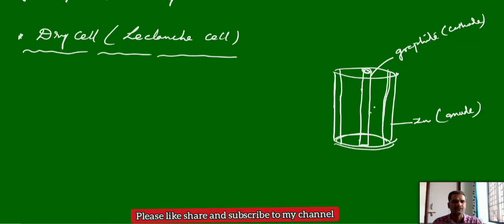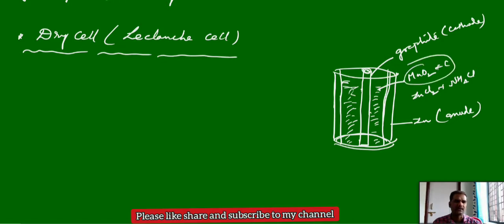In between the graphite and zinc we fill the electrolyte. Mostly this is a paste of manganese dioxide and carbon, and apart from this we take a mixture of zinc chloride and ammonium chloride. Zinc chloride and ammonium chloride act as the electrolyte, and around the graphite or carbon rod we take manganese dioxide powder along with carbon powder. This is the simple construction of the dry cell.